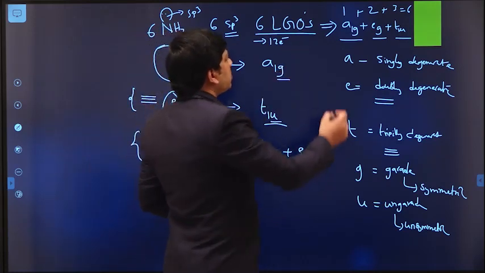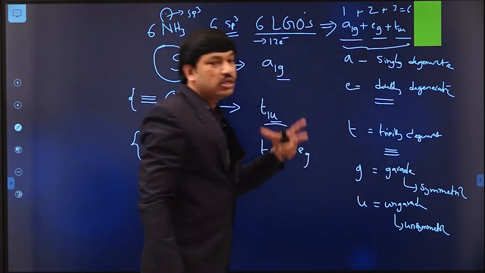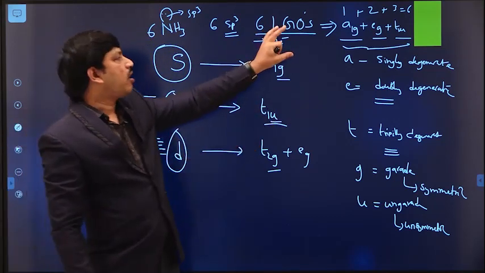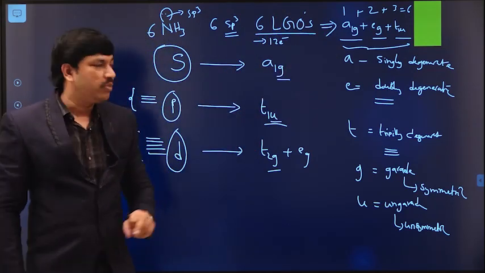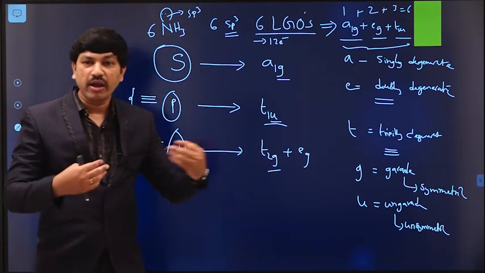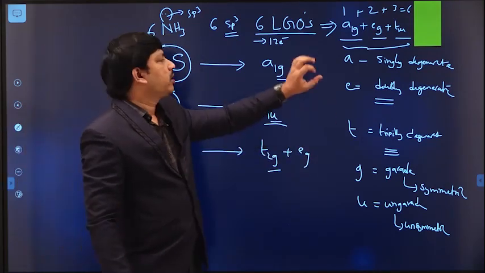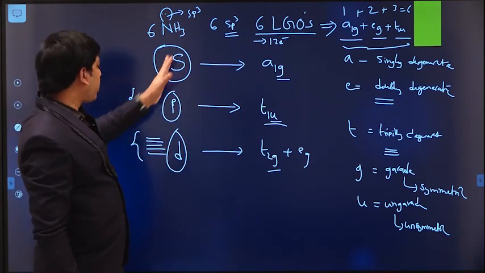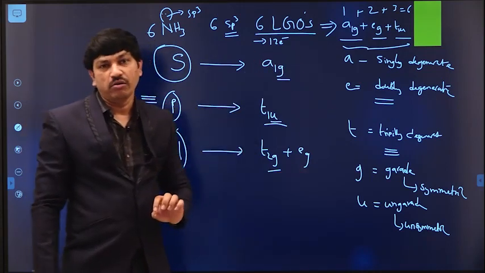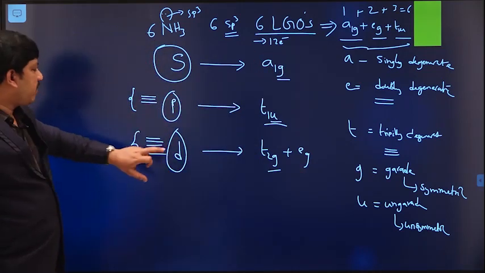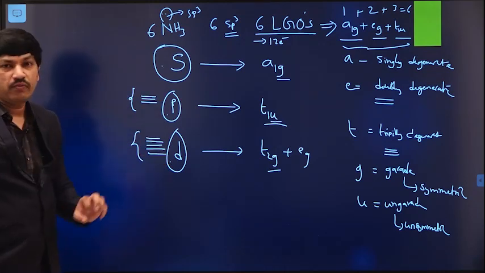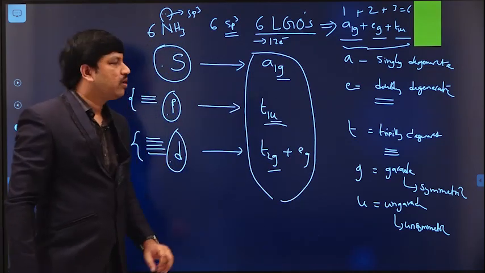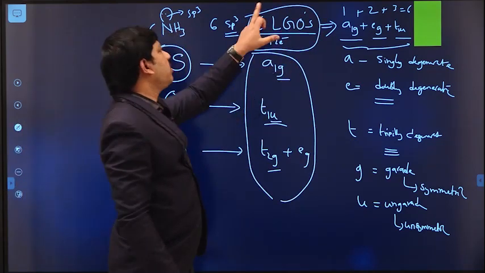How these values come about requires going through symmetry group theory, but that is not our syllabus. So we are directly taking the final result from symmetry group theory, because we want to construct the MO energy level diagram. That is our main interest. We have to see the corresponding symmetry elements for the atomic orbitals available in this molecule. In our molecule we have d orbitals, p orbitals and s orbitals for the linear combination process, and these are the corresponding symmetry elements, and these are the ligand group orbitals available for the linear combination.